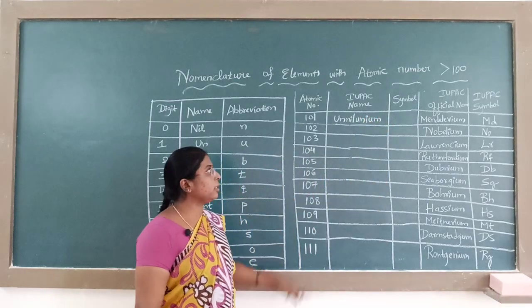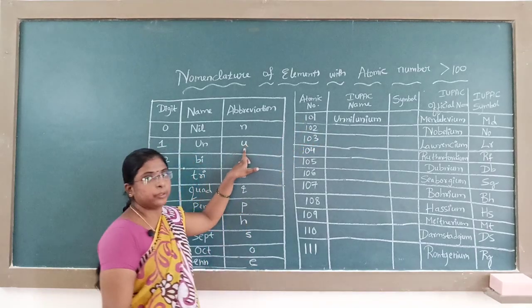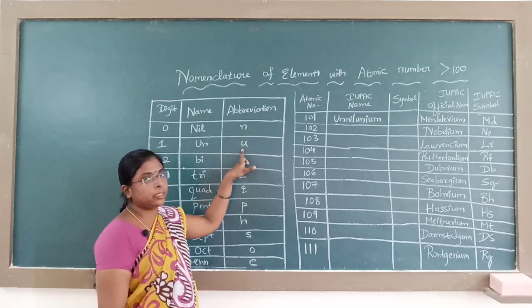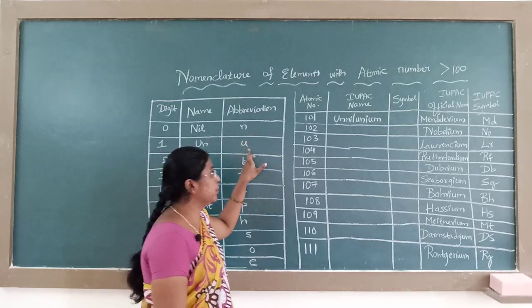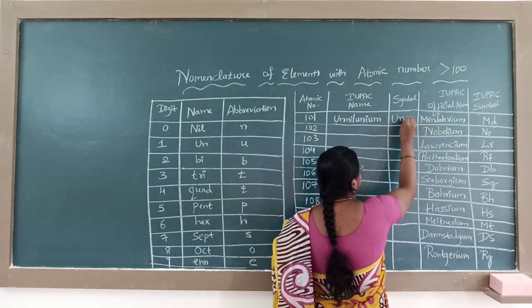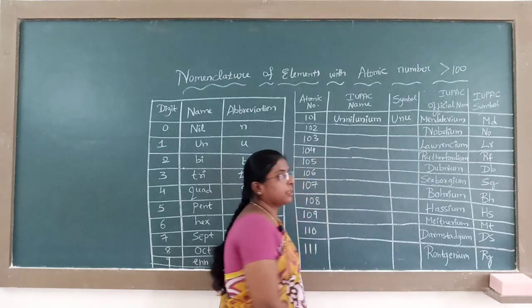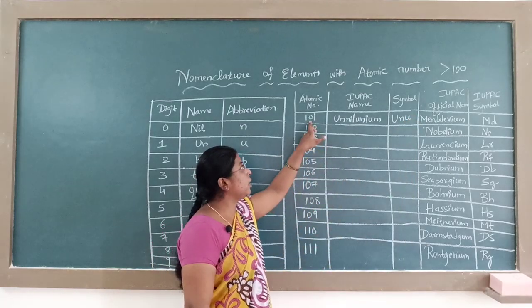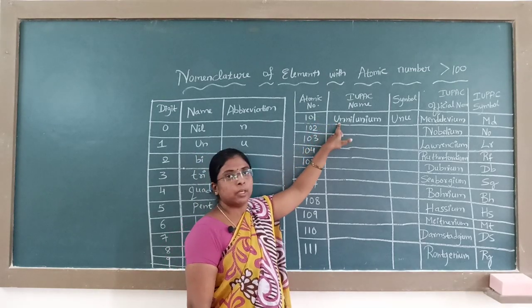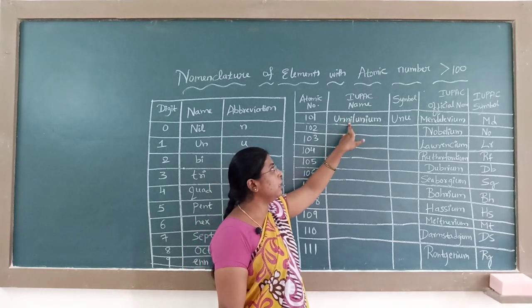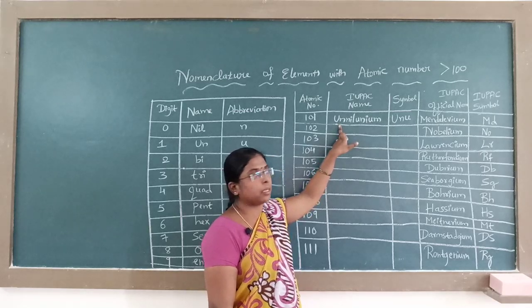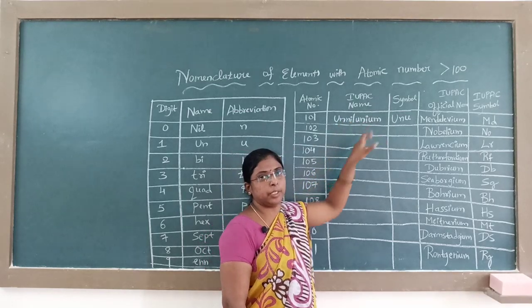What is the symbol here? For 1 the symbol is U, for 0 the symbol is N, and for 1 the symbol is U. First we write capital U, then small n, then U. Unu is the symbol for the element with atomic number 101. How will you pronounce this one? The name of this element is unnilunium.